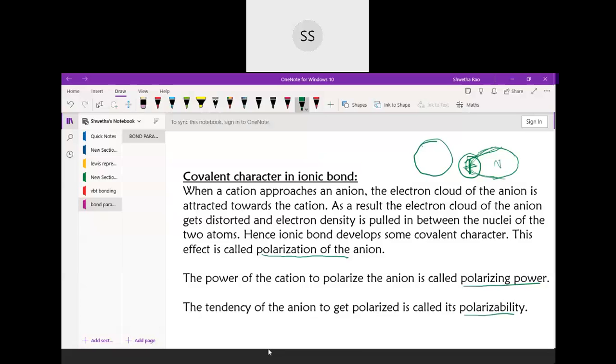So the nucleus of the anion is there, and the nucleus of the cation is there, so this electron density will be shared by both of them. So instead of having the ionic character, now there comes a covalent character also. That whole process I said is called polarization. And the power of the cation to take that electron or polarize the anion is called polarizing power. And the tendency of this anion to give that electron is called polarizability.